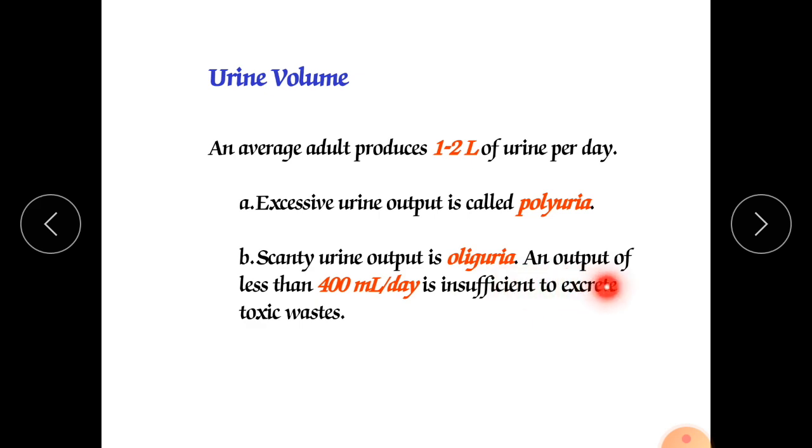An output of less than 400 ml per day is insufficient to excrete toxic waste. So if it is only 400 ml per day, it is a very critical condition, because the toxic substances must come out from our body. They should be thrown out. Otherwise, it can produce problems in our blood as well, and due to improper filtration, various conditions can arise.